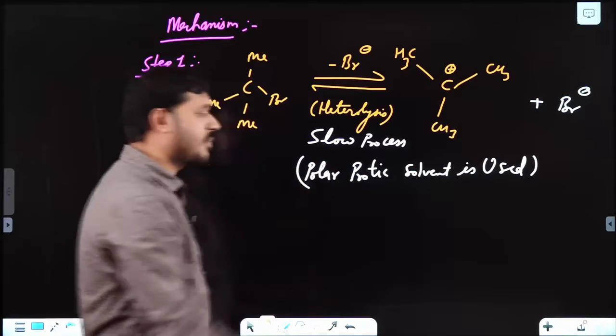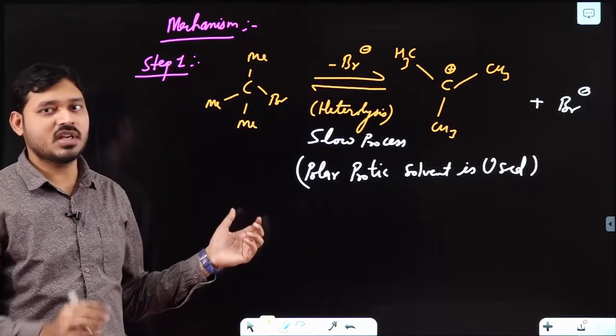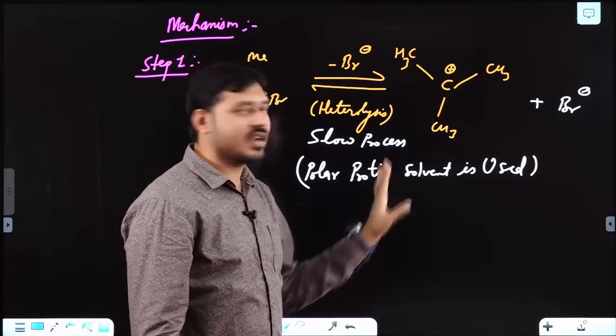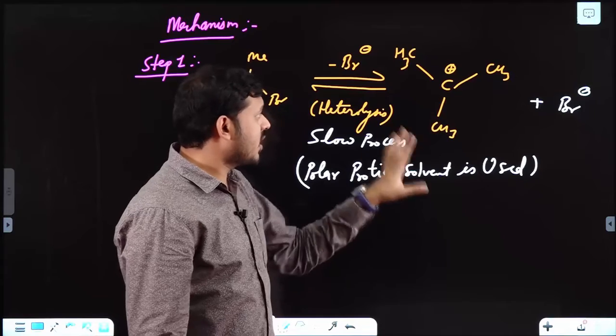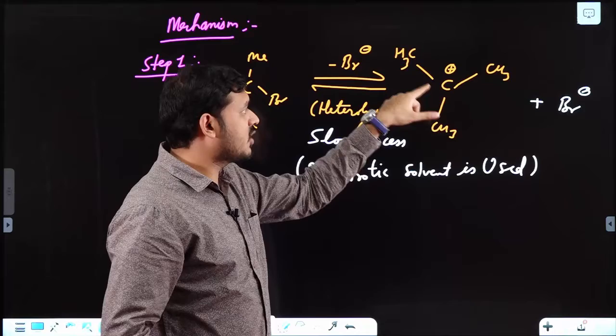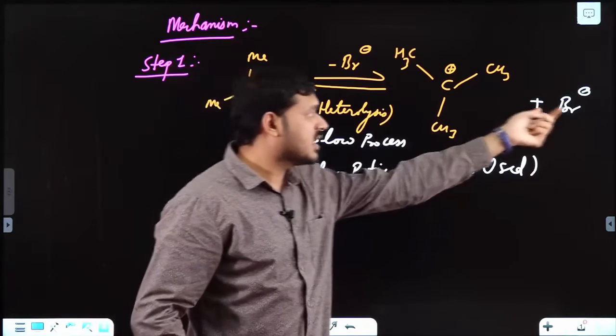If nothing is mentioned, generally we use water. Water is mainly used in SN1 reactions. So that solvent will cause solvolysis of this carbocation, the carbonium ion, as well as this Br minus.